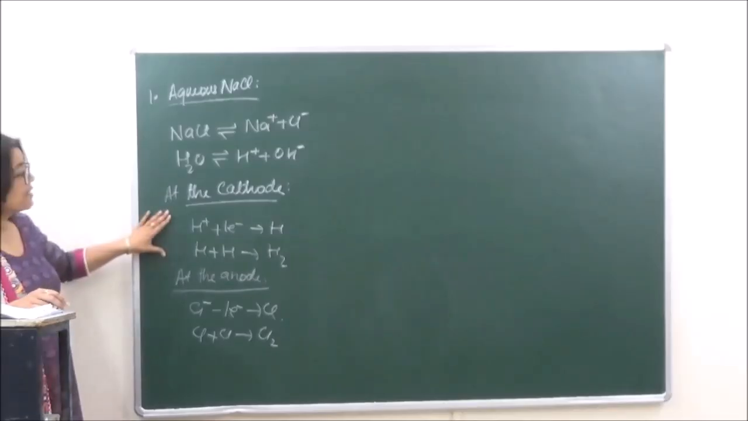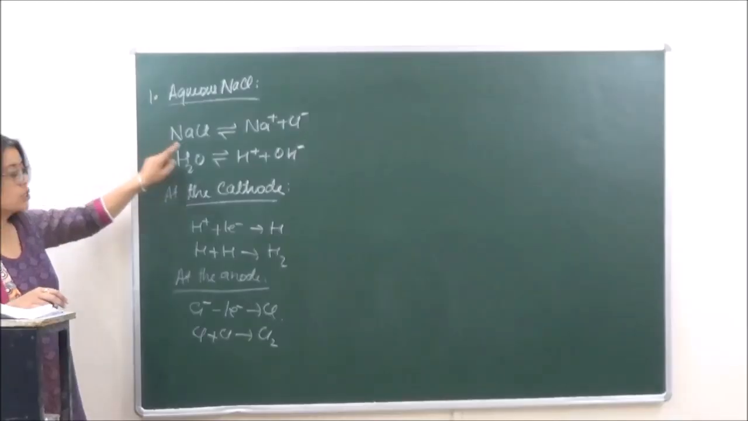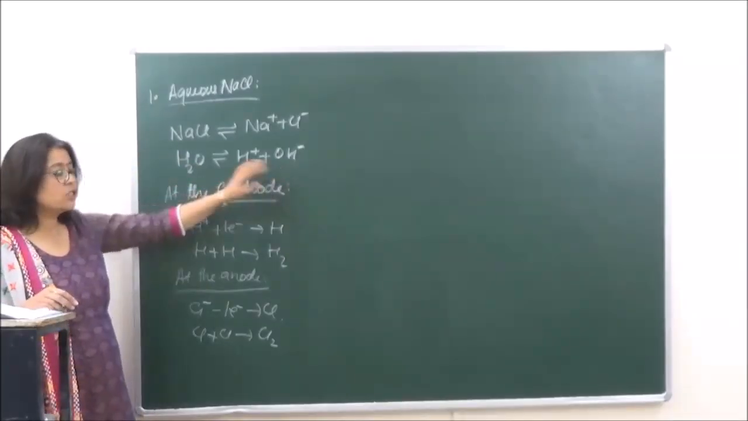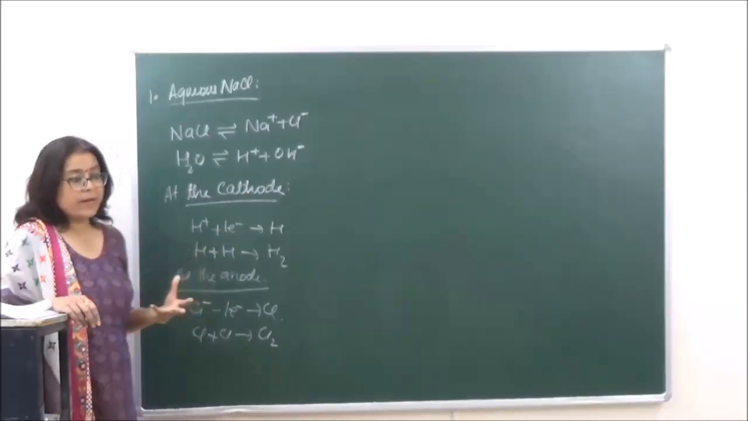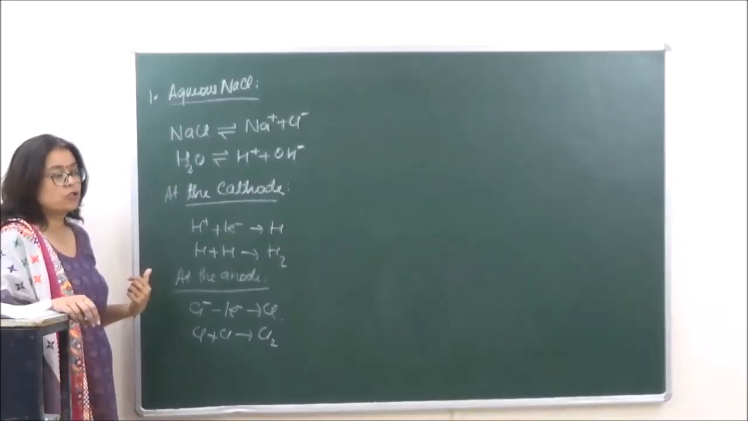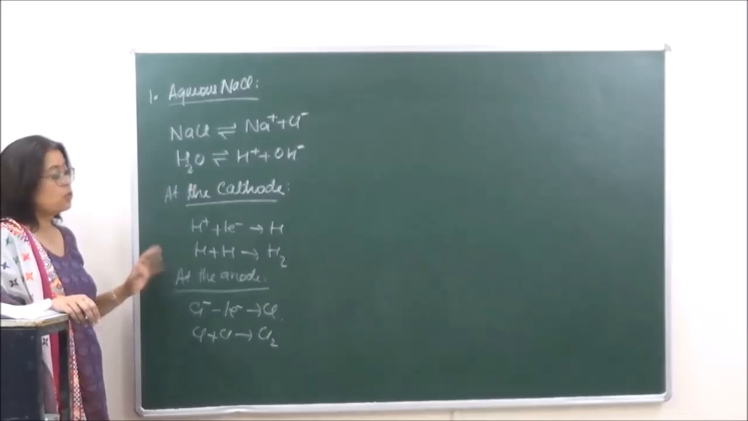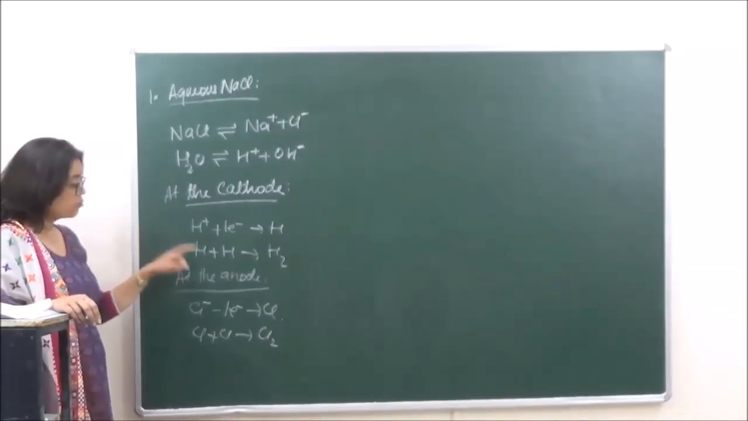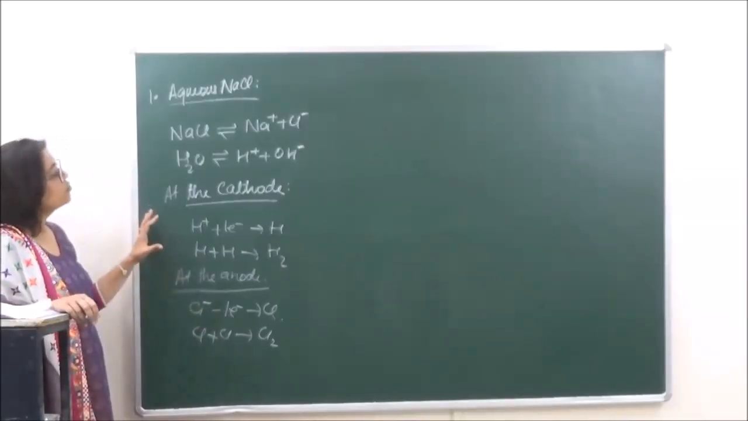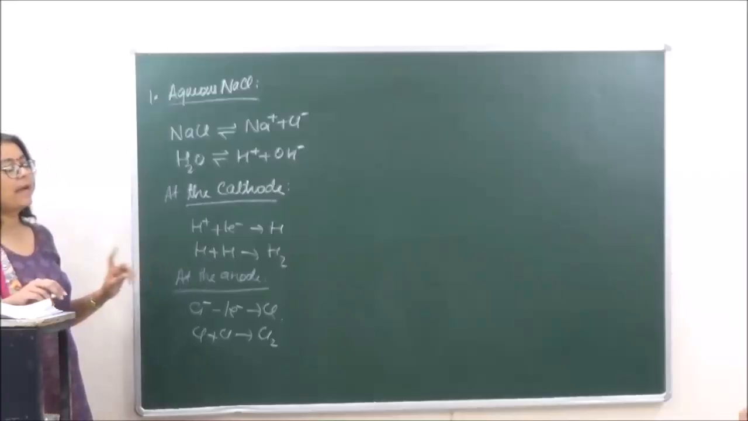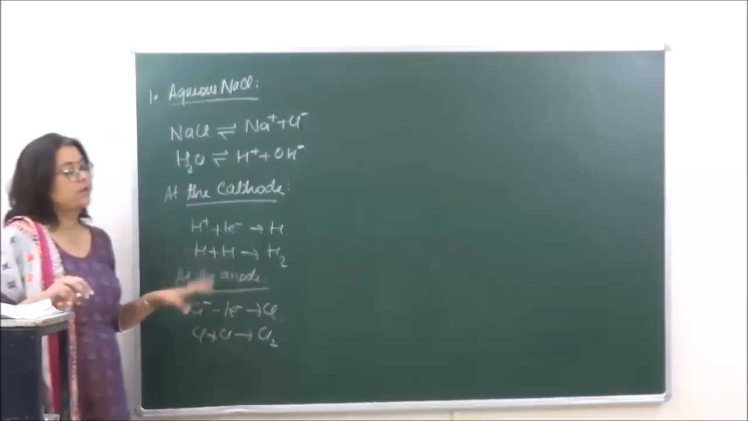Now what is left behind in the solution? Na positive is not getting discharged, OH negative is not getting discharged. So both these ions remain in the solution. When we evaporate and crystallize the solution, we get crystals of sodium hydroxide. So at the cathode hydrogen is liberated, at the anode chlorine is liberated, and in the solution Na positive and OH negative are left behind.